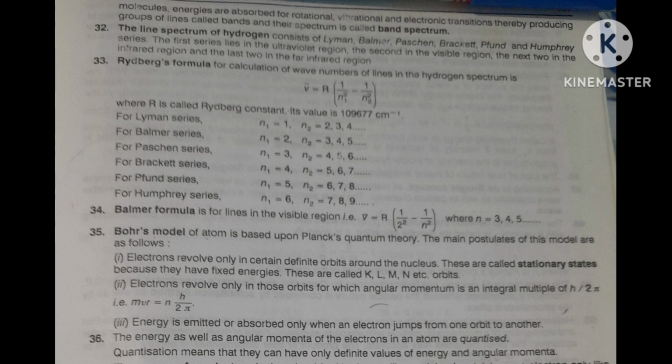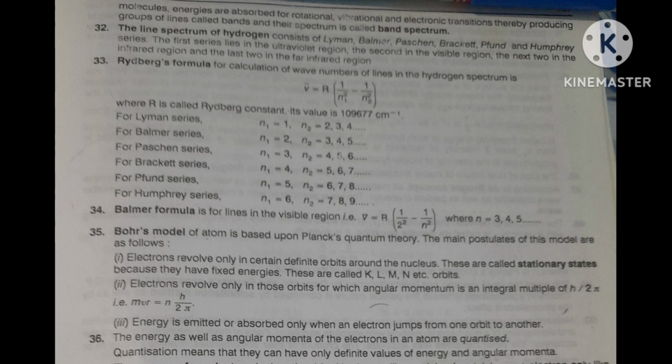The energies of all orbits are fixed. That's why they are called stationary states. These orbits are called K, L, M, N, etc. Orbit names are capital K, capital L, capital M, capital N, etc.